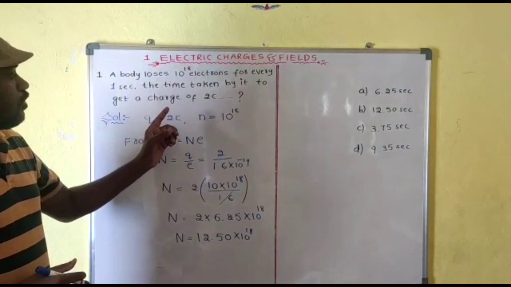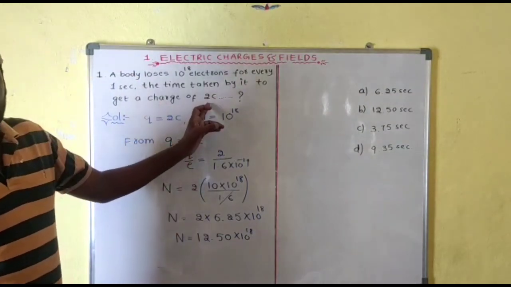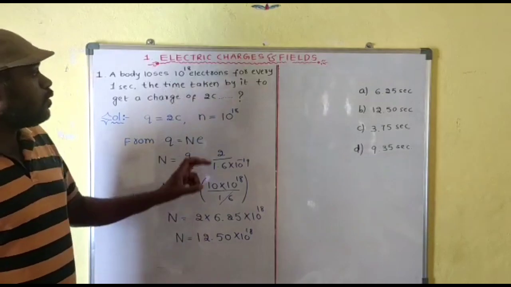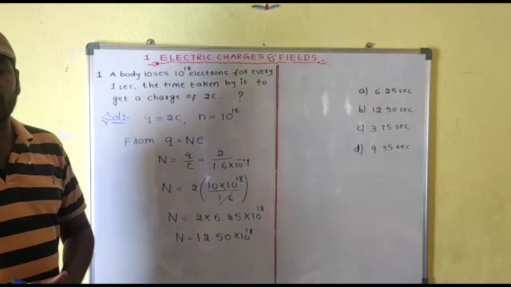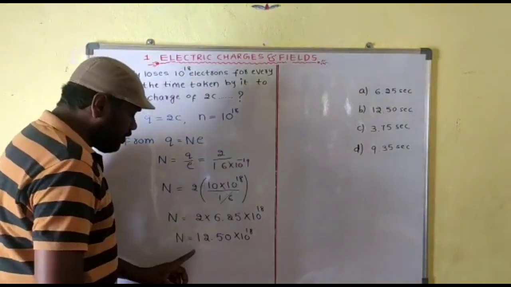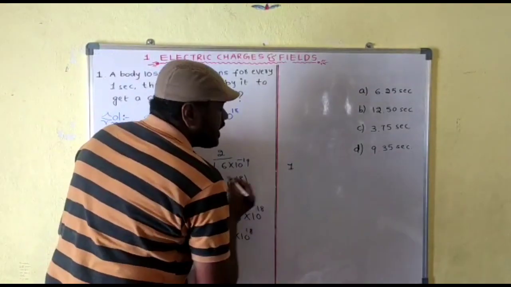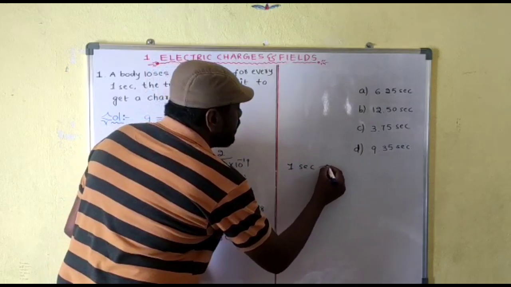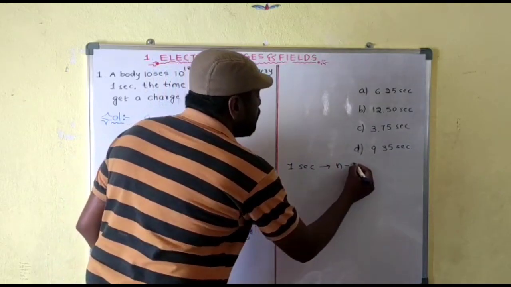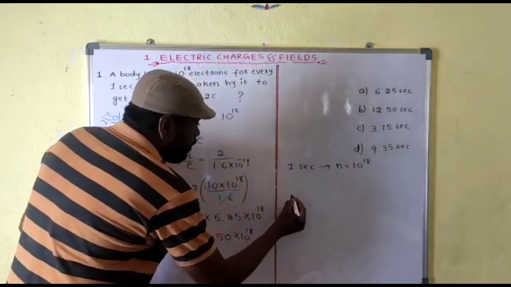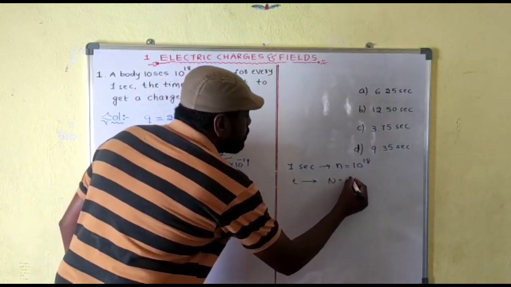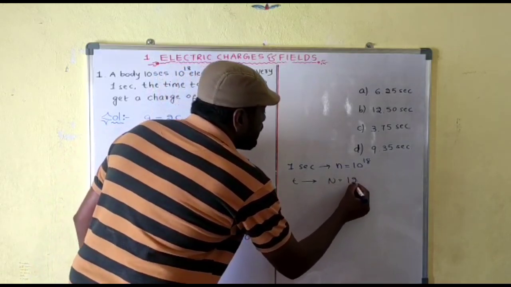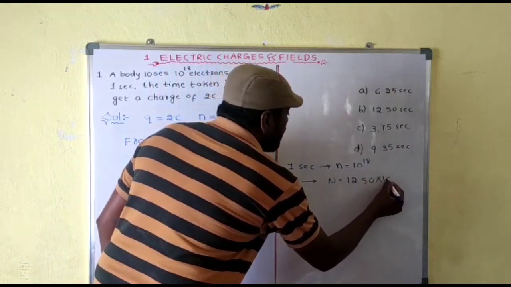But the question is not asking how many electrons are present in 2 coulomb. They are asking for the time taken by the body to lose this number of electrons, when 10 power 18 electrons are lost in 1 second. So for 1 second, the number of electrons lost is 10 power 18, and for t seconds the number of electrons is 12.50 into 10 power 18.